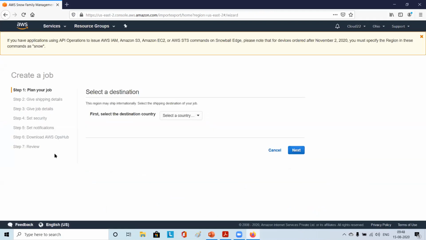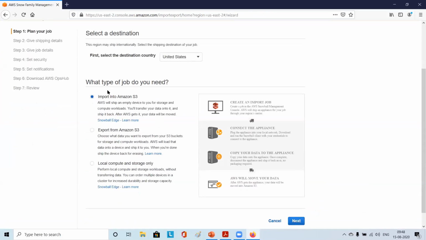You see all these options. You just have to select the country, and then choose what type of job you need: import into S3, export from S3, or local compute and storage only. If you want to import data into S3, you choose this option. If you want to export data from S3, you choose this option.